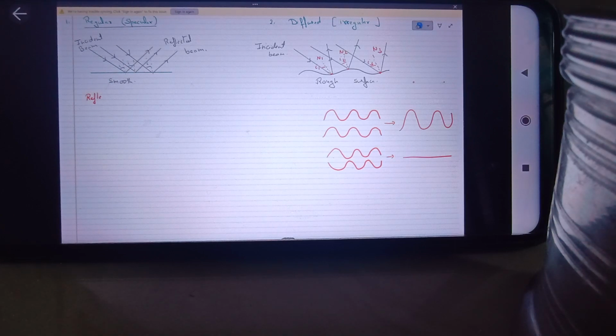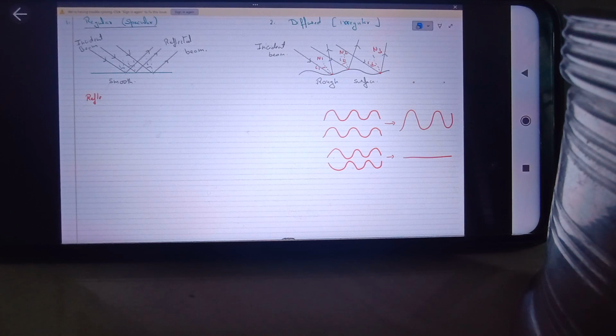So in this way, if light from two sources is passing through space, and on the screen we obtain a place where the brightness is more and another place where the brightness is very less, or almost a dark band is obtained, it can only be explained when we assume light to have wave nature. Because then we can explain that there are places where constructive interference is happening, and places where destructive interference is happening, and hence this phenomenon is observed, right? So to explain interference or diffraction, scientists assume that light has wave nature.